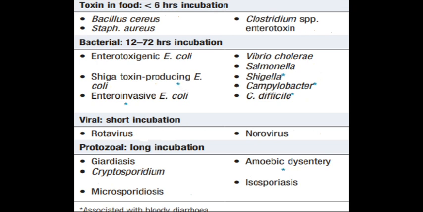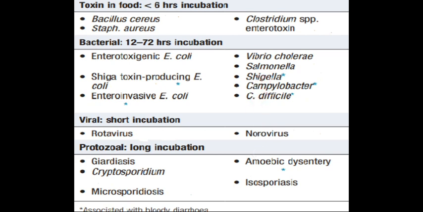While with an incubation period of about 12 to 72 hours, there is suspicion of enterotoxigenic Escherichia coli, Shiga toxin produced by E. coli, or enteroinvasive E. coli, also Vibrio cholerae, Salmonella, Shigella infection, Campylobacter, and Clostridia.